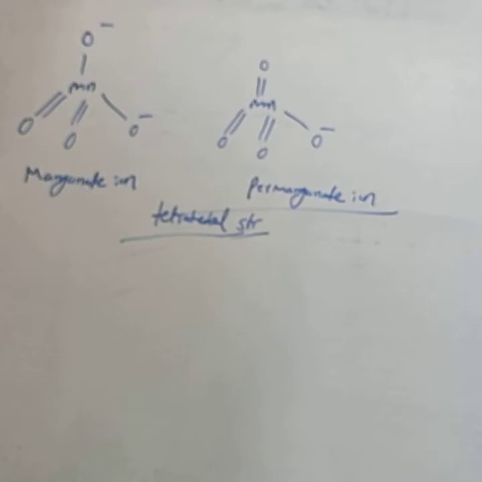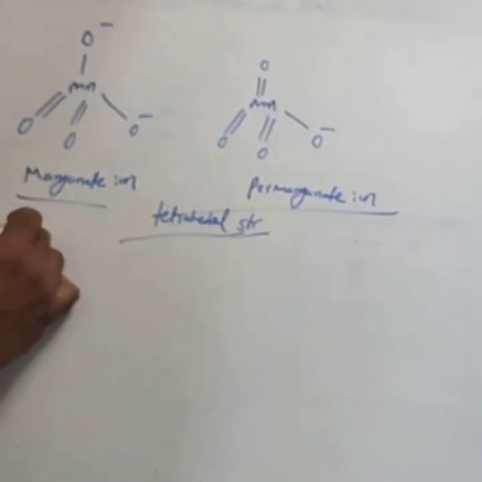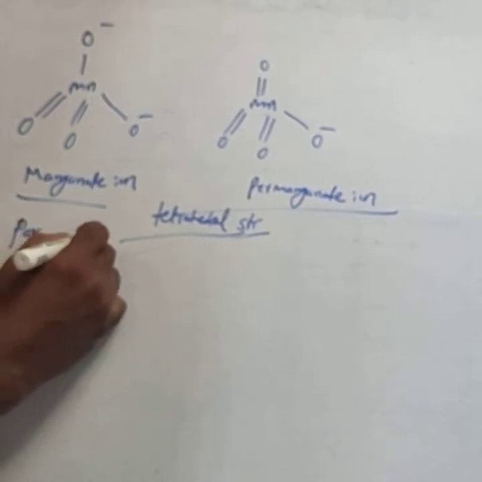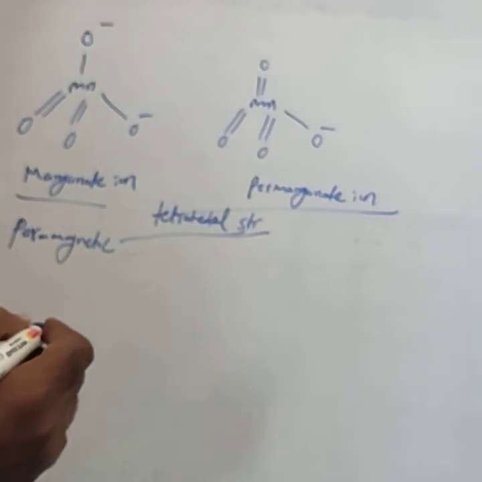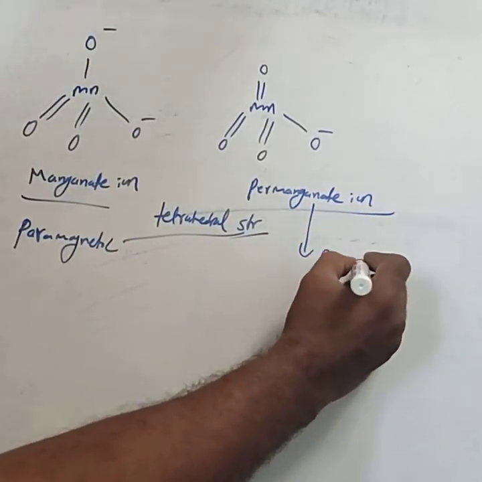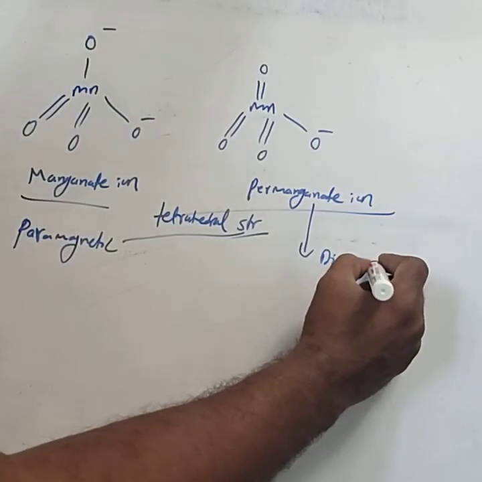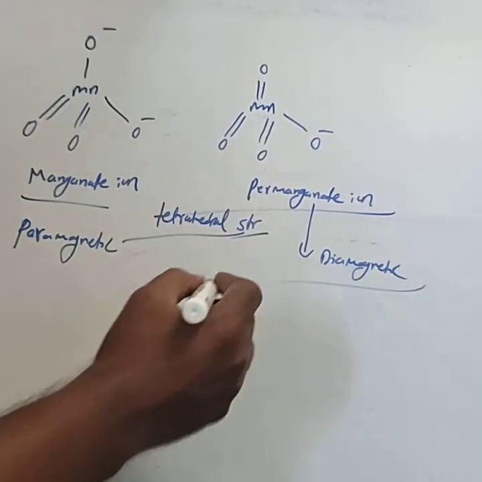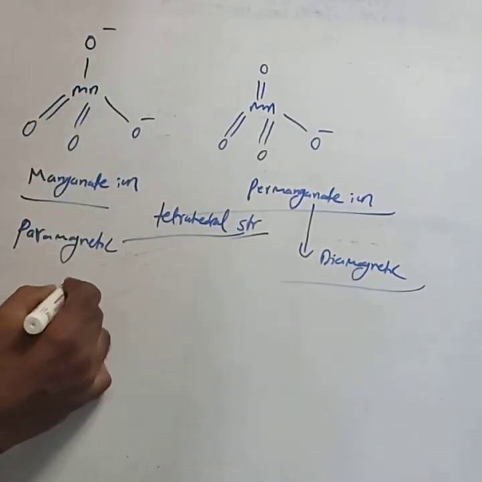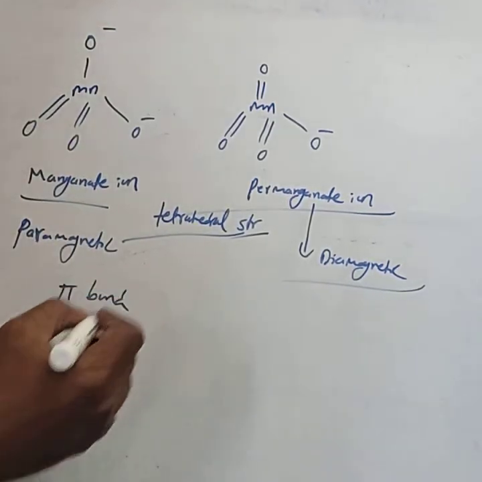Among these, the manganate ion is paramagnetic in nature, while the permanganate ion is diamagnetic in nature. Then how is this pi bond formed?